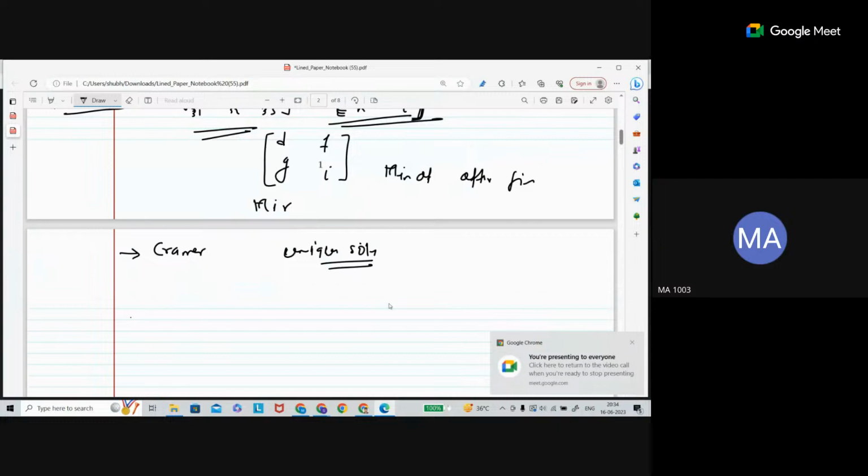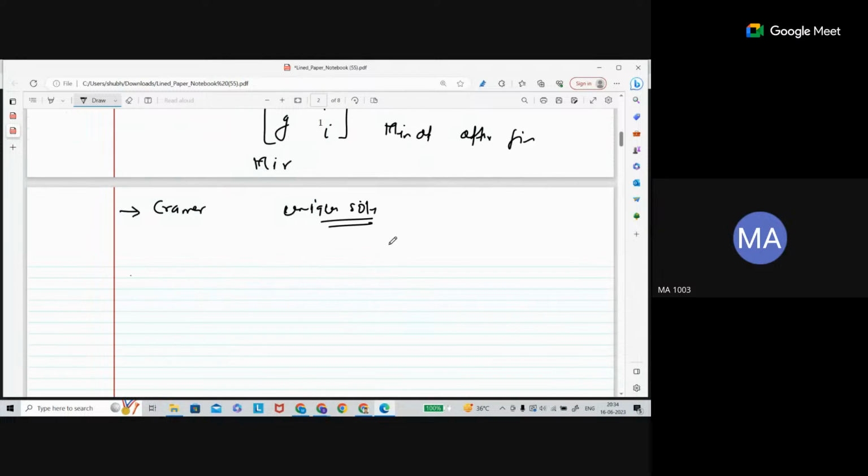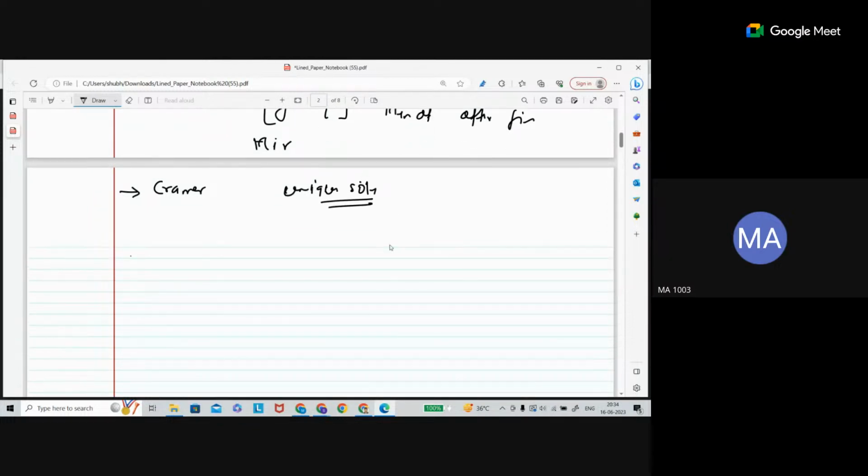See, whether a system of linear equations has a unique solution or not, let me first tell you what a system of linear equations is. Then I will tell you when it has a unique solution or not.